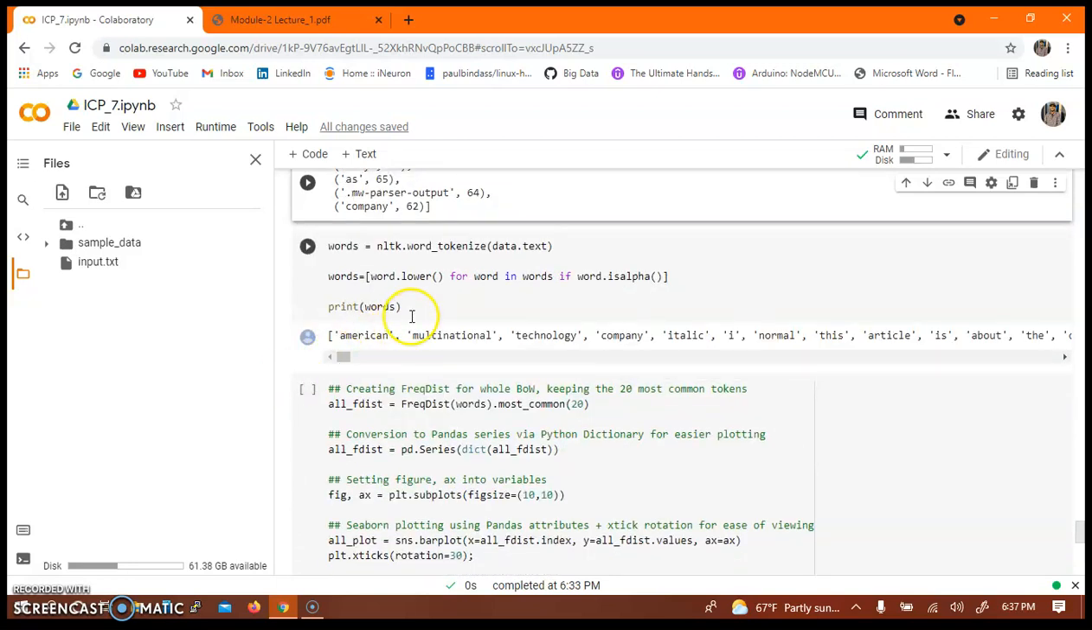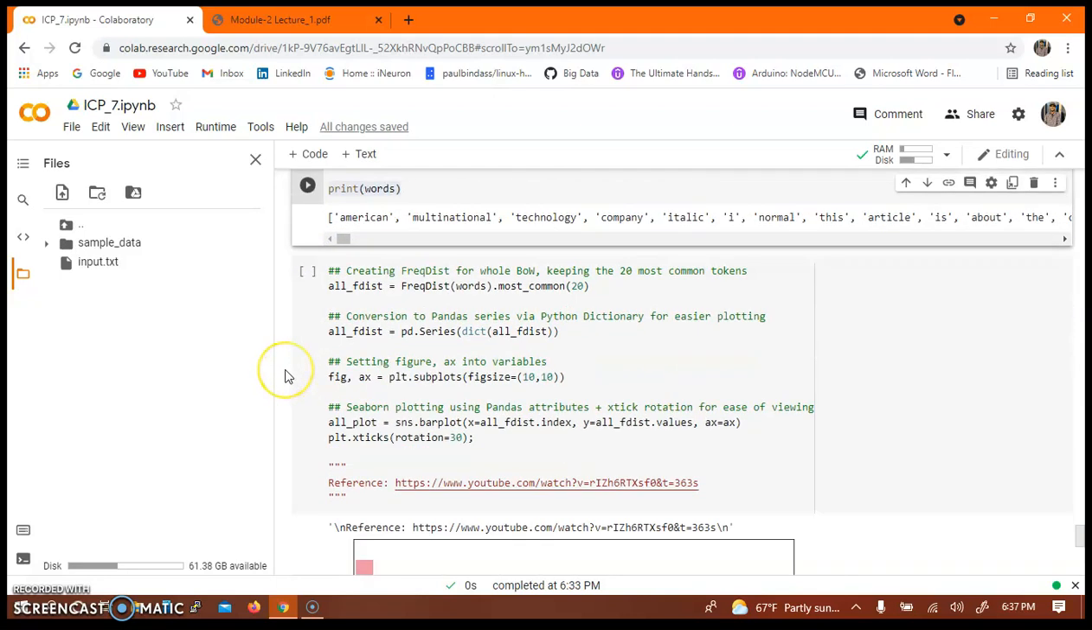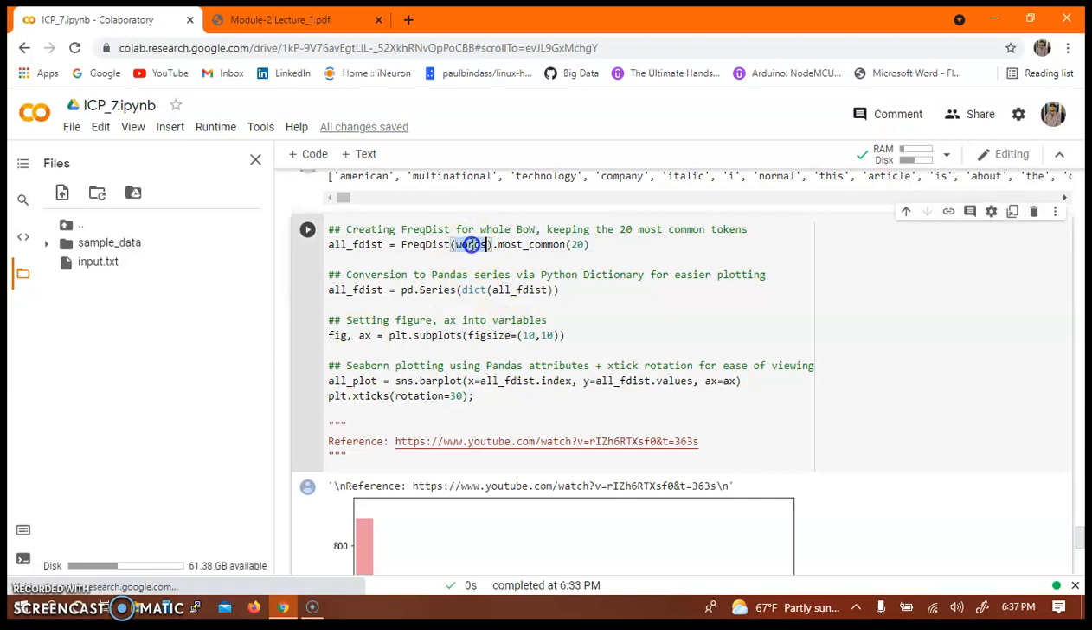And I have printed all the words used in word tokenization, and I stored just the words in the variable words, and I printed the words. So this eliminates all the numerical values present in the data, so we only have words from the data. And then I have used the words variable over here, and I've used the frequency distribution of the words, keeping the 20 most common tokens.